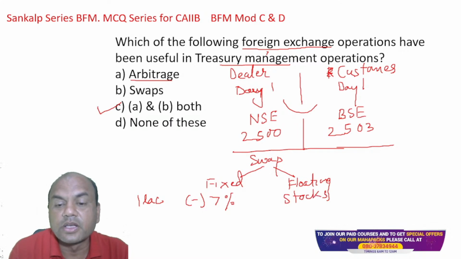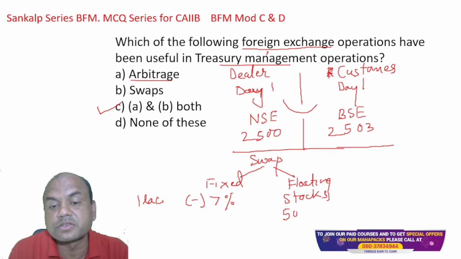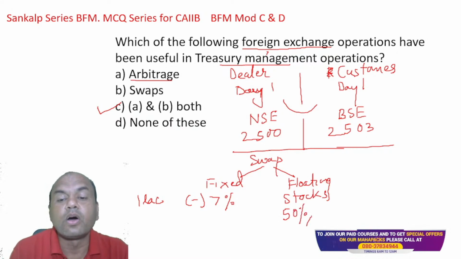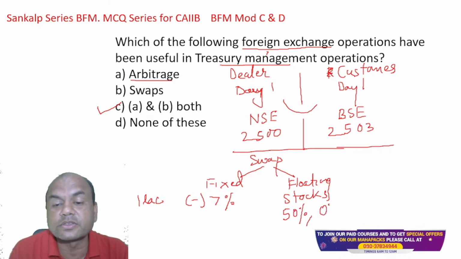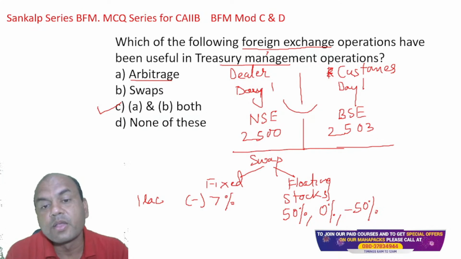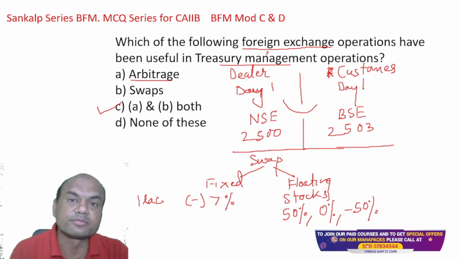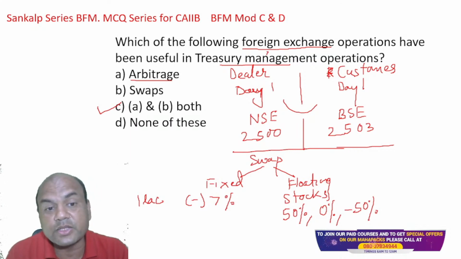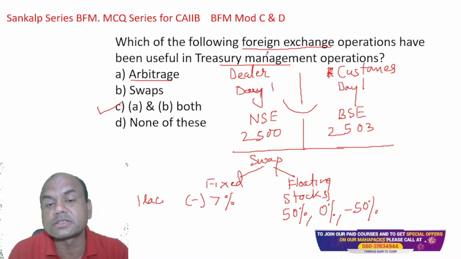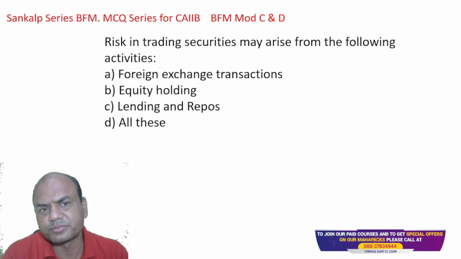Stocks. Now these stocks can give me 50% returns also, right? Or they can give me 0% returns also, or minus 50% also. Anything can happen. So this is floating. So in swaps, always remember one leg is fixed and the other leg is floating. Okay. So that's why the answer is both A and B, and these both operations are used in forex as well as in the treasury bonds also.